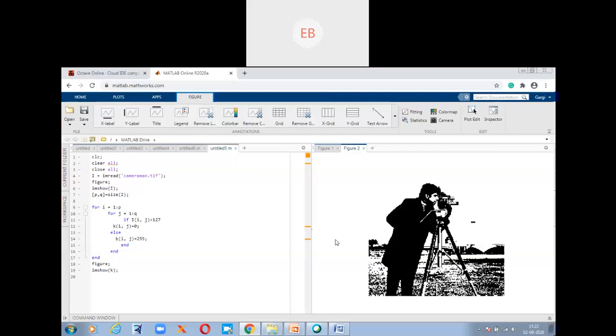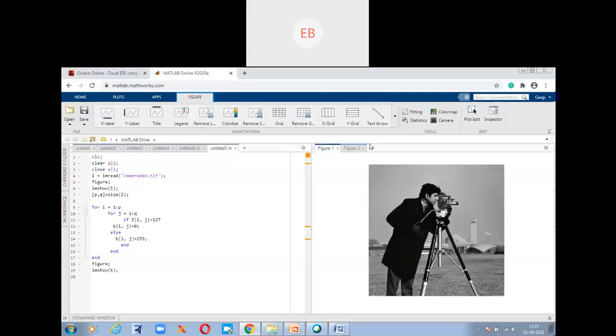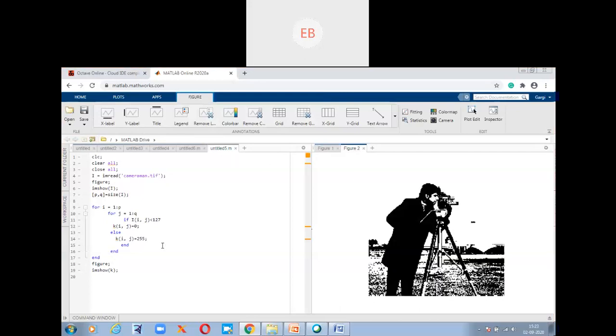Okay, so what happens is, when we want to display more outputs, this is only one output. So when we want to display 3-4 outputs, then we actually use the subplot command. Now for this single output, subplot is not needed. You can still use subplot, but even if you don't use it, this program will work.